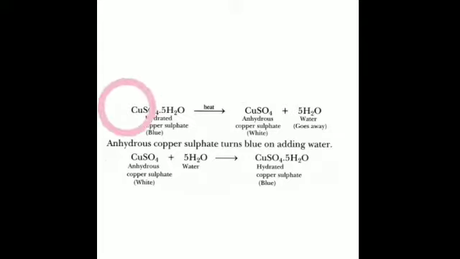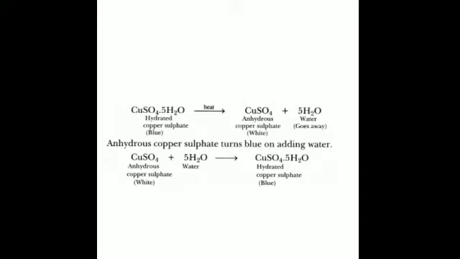For example, copper sulfate, which is blue in color, is hydrated copper sulfate with the water of crystallization. You can see this 5H2O, it is known as hydrated copper sulfate, and this is a blue crystalline solid. When it is heated, the water of crystallization separates out and it changes its crystalline form and turns into a white amorphous form or white powdery form. Again, if you add water to it, it will regain the hydrated and crystalline form. So this is how it takes place.